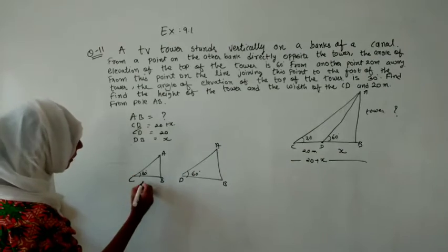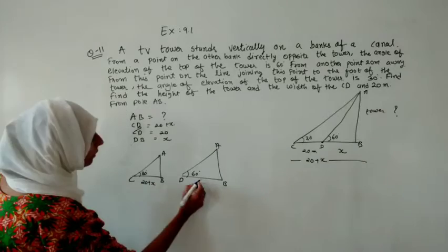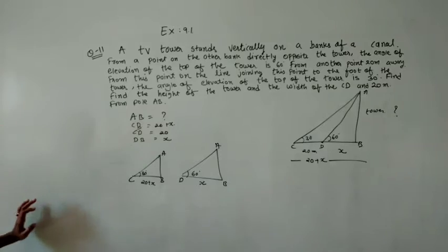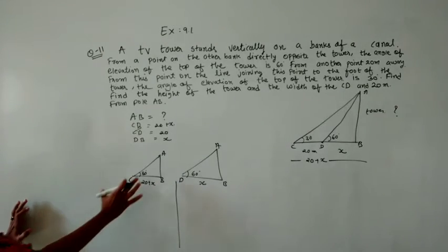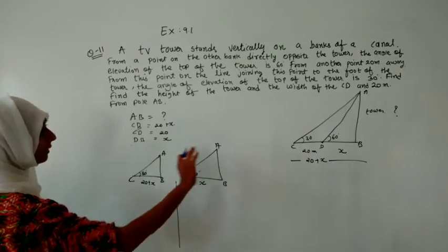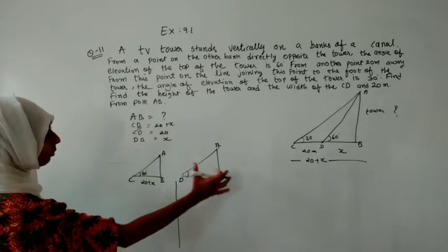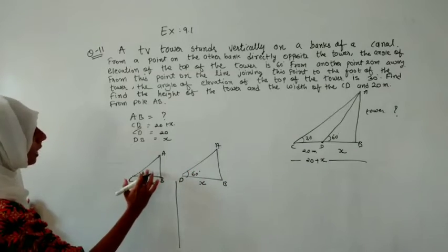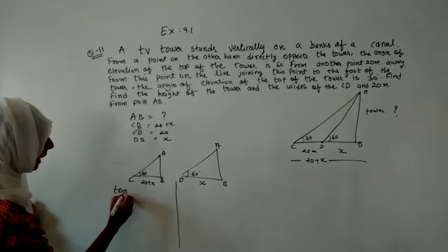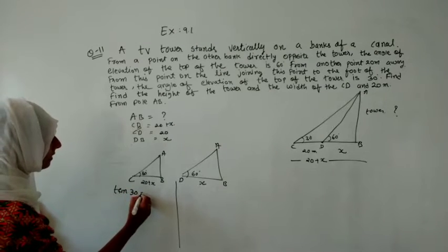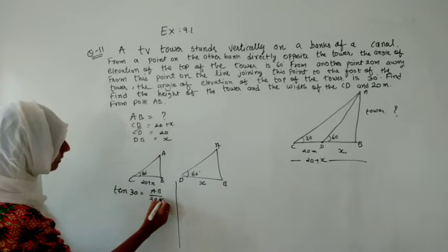CB, if we have to write, we are writing in the form of 20 plus x. DB we are not having, so we will write it as x. Now let us work on these two triangles. Again, if we have to find this AB, because the height of the tower is the question mark, which is repeating in both, let us take that theta in which opposite upon adjacent will come. So we will take tan 30 is equal to opposite, that is AB, and adjacent, that is 20 plus x.